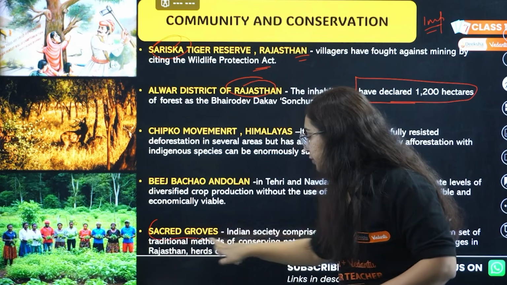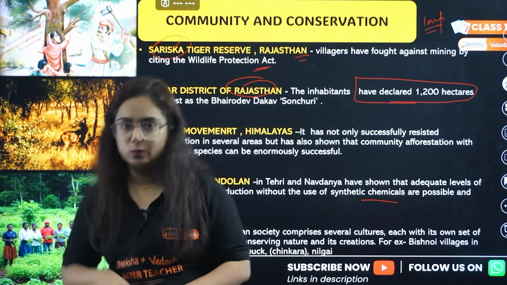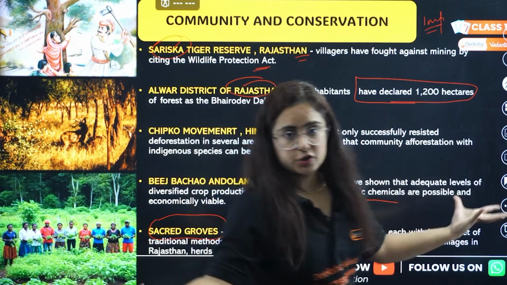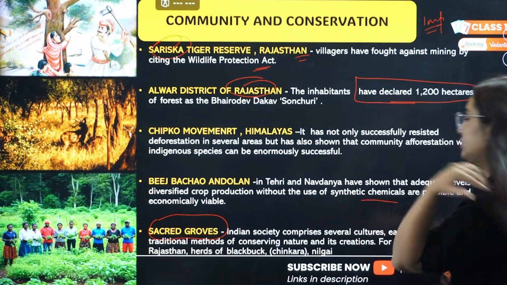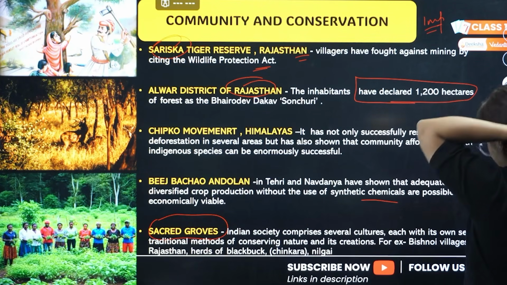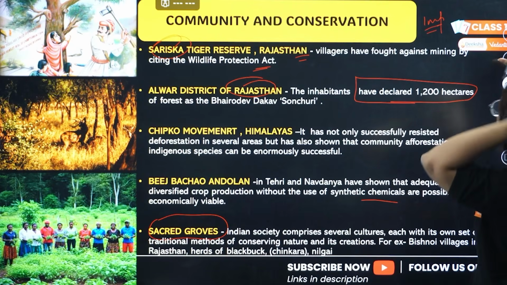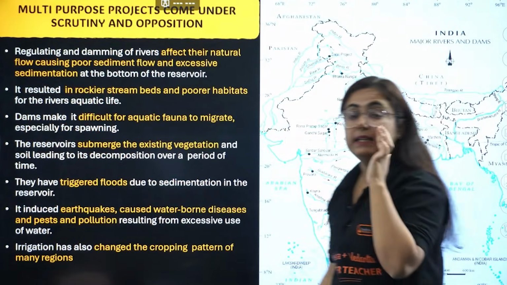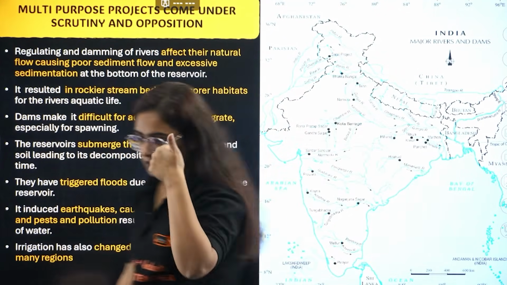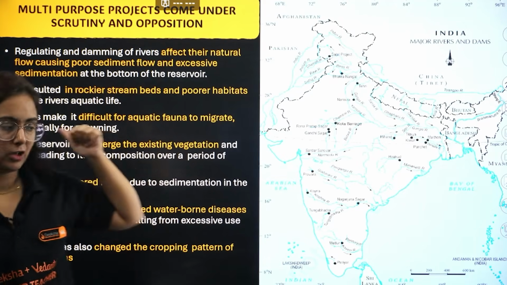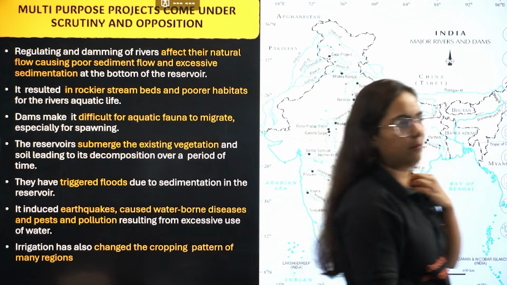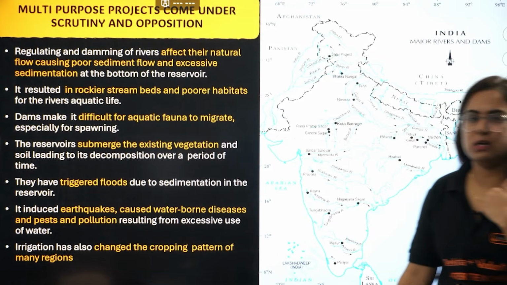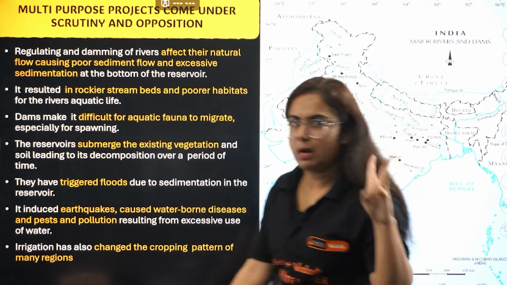Next is fifth point, that sacred groves. We know that in India we have a habit to worship plants and animals like blackbuck by the community. You guys know that. Okay, Bishnoi community. So this is important. Acha, in that JFM part is also important from last chapter, joint forest management. Short note for 3 marks can come. Okay, not for 5 marks, but 3 marks can come.